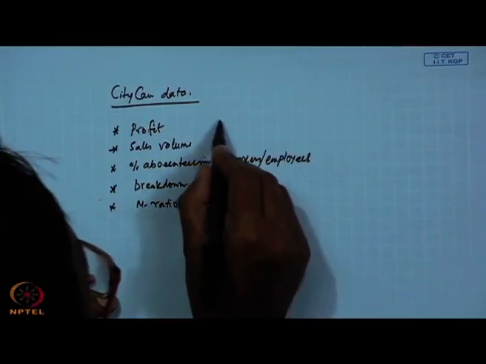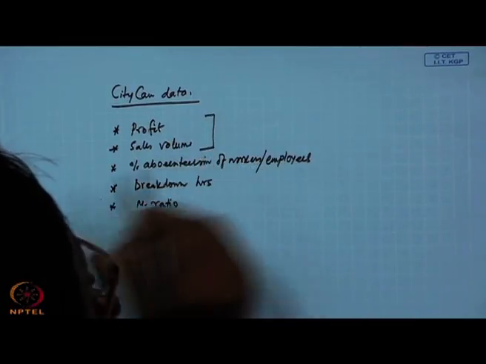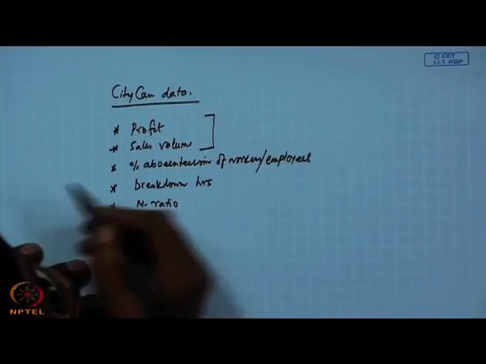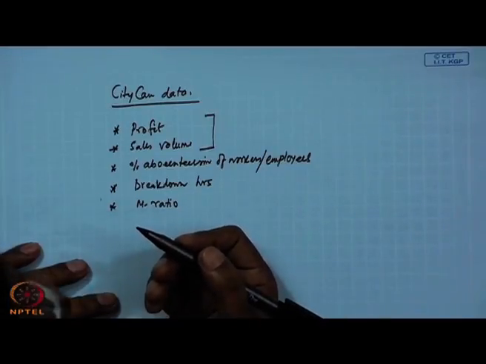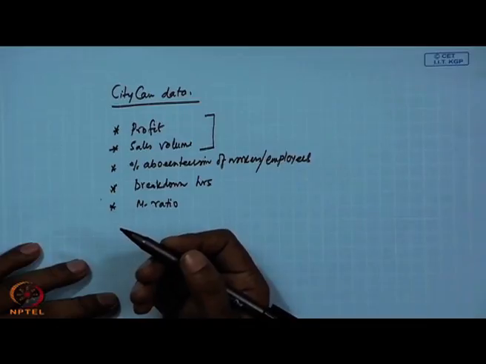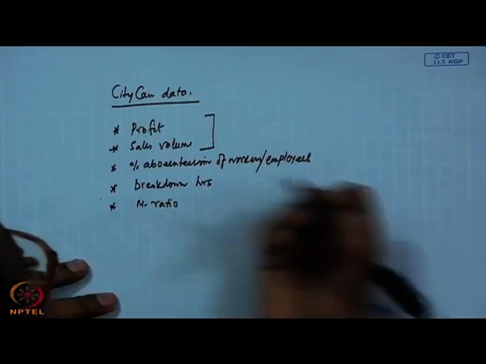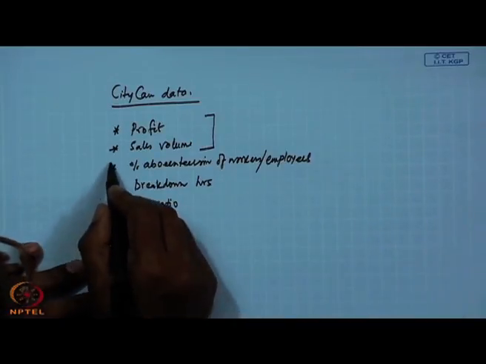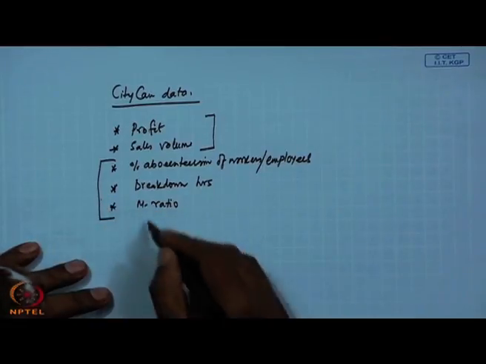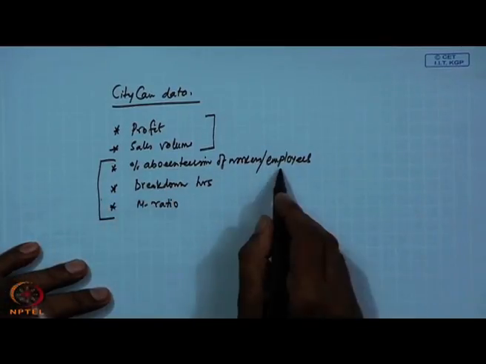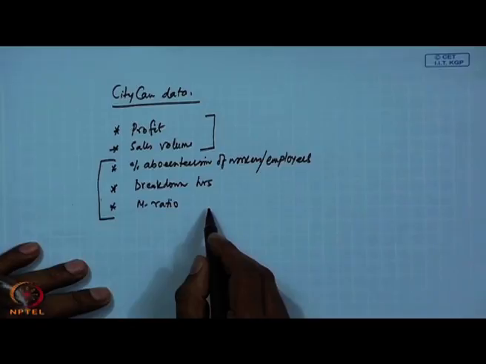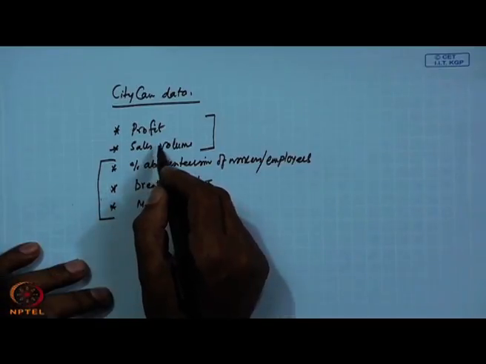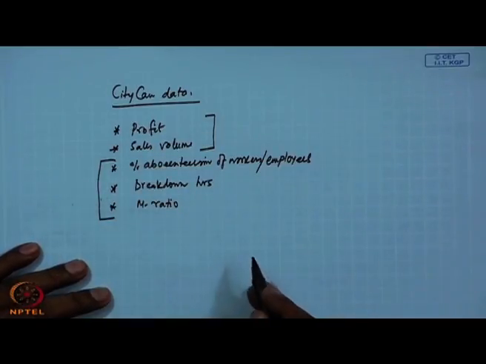The company's primary interest is how to improve the profit, that definitely through maximizing the sales. And apart from many other things, the company is interested to know how these three variables, absenteeism, breakdown hours and M ratio is affecting sales volume as well as affecting profit.